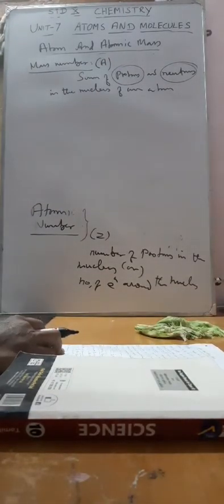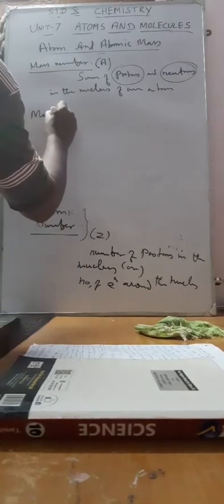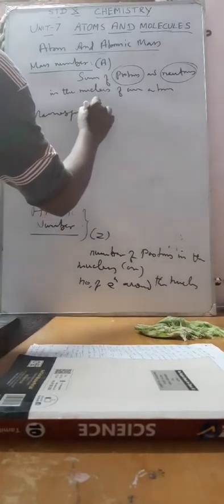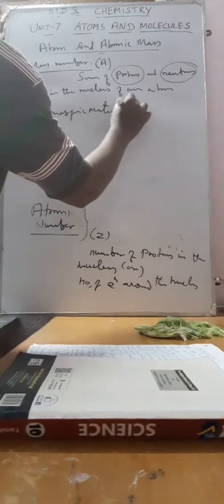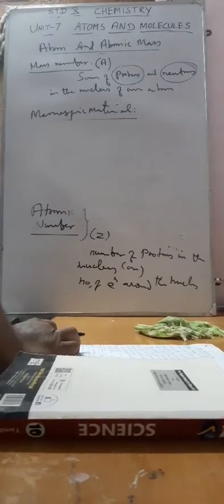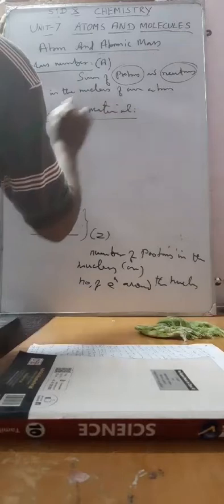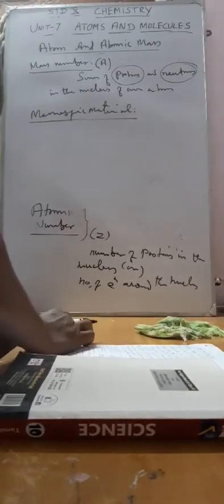For example, take macroscopic material. Macroscopic material means large or big material compared to an atom. For example, a stone or any liquid, 1 liter of milk.